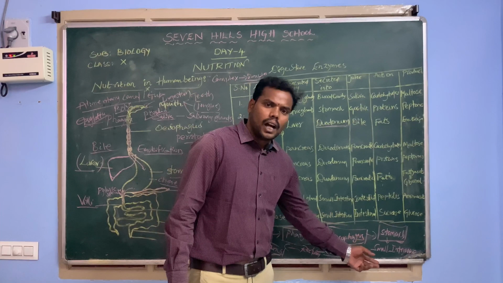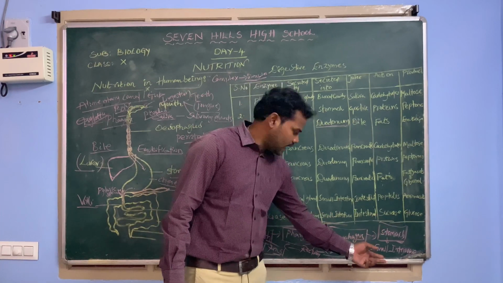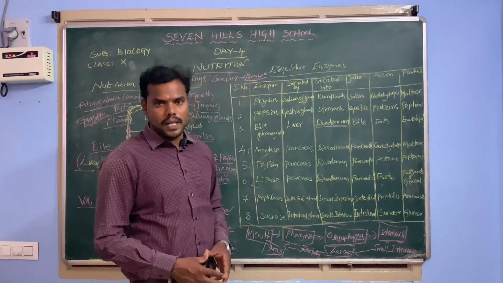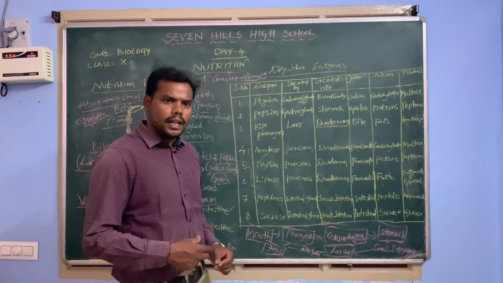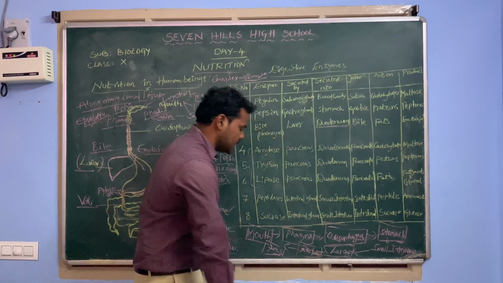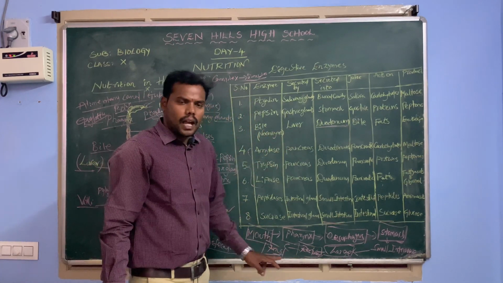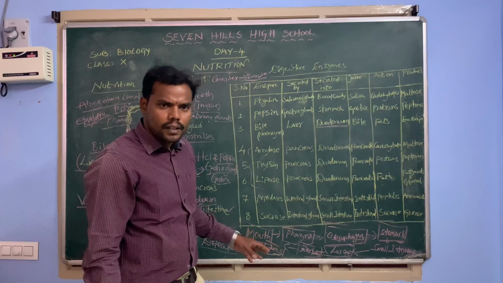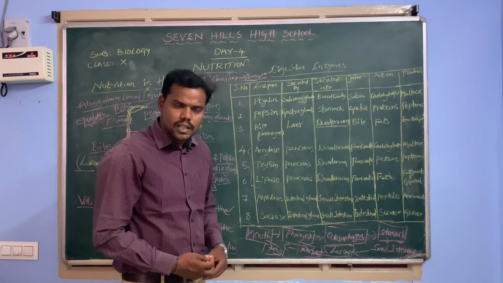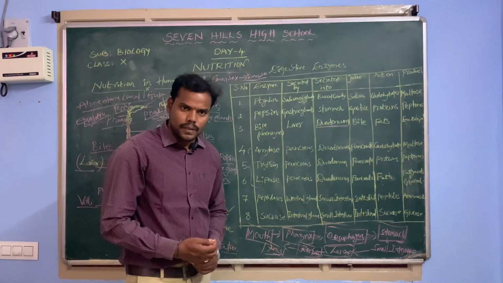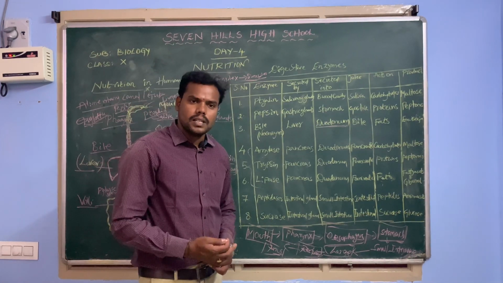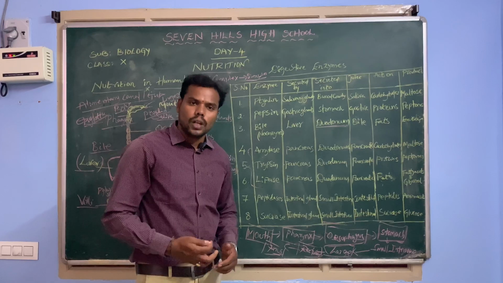After that, the undigested and unwanted food material enters the large intestine. In the large intestine, reabsorption takes place. After completion of the reabsorption, the undigested food is sent into the rectum. From the rectum, it enters the anus. In the anus, the undigested, unwanted food material is sent outside. This process we call defecation. Defecation is nothing but the elimination of waste material in the digestion process. That waste material is eliminated through the anus.